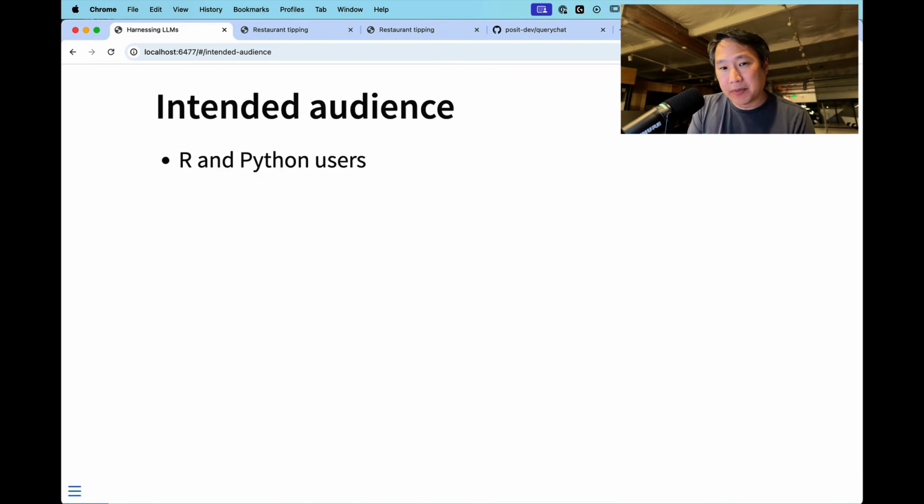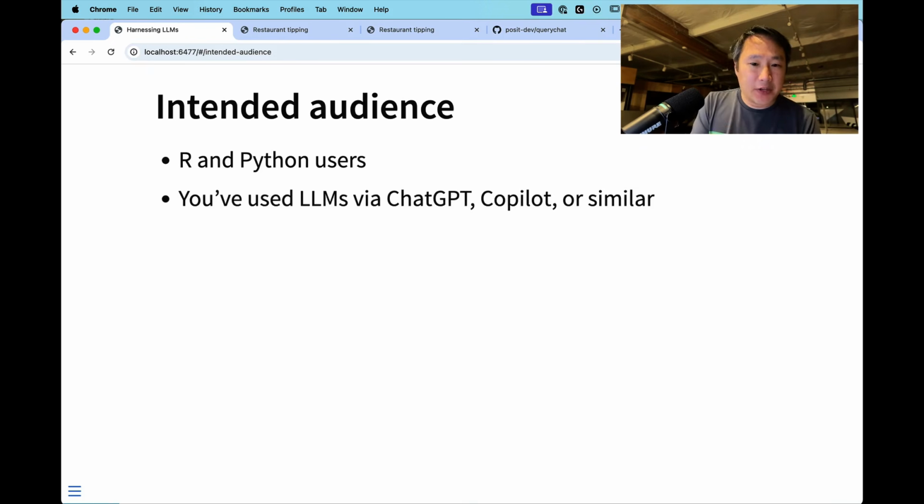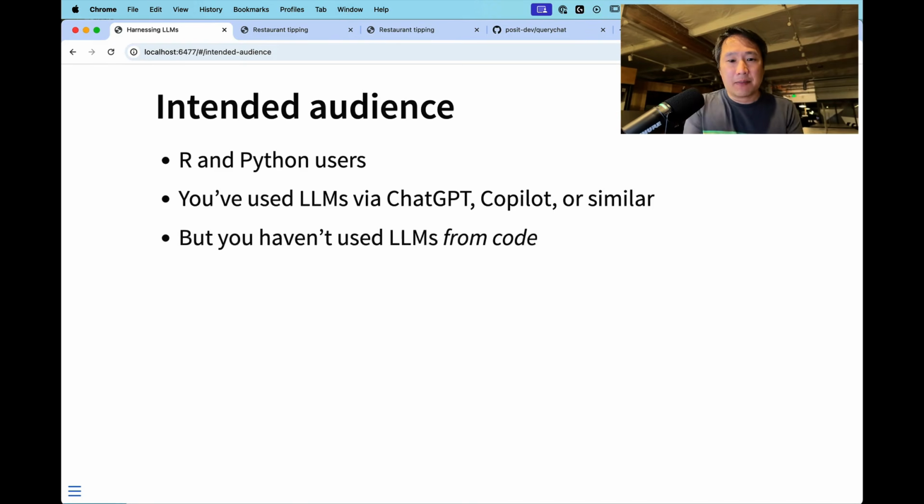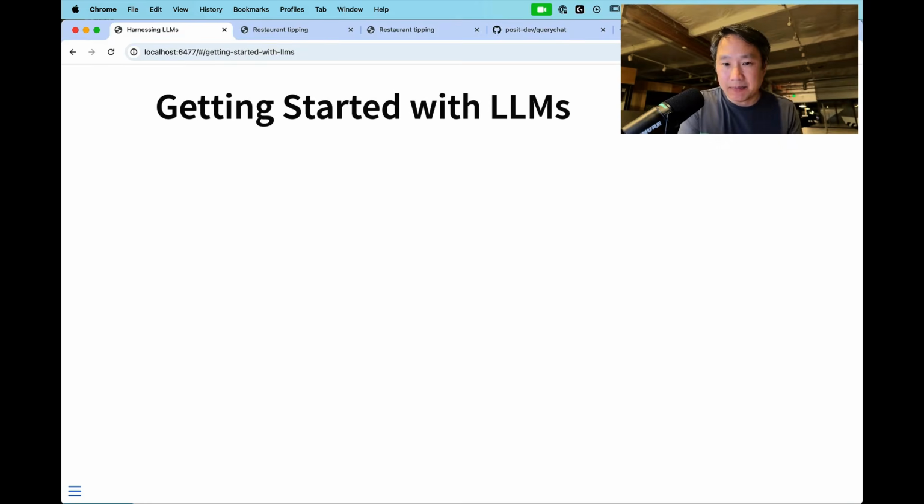This talk is intended for people who know how to code in either R or Python. I'm assuming that you have used LLMs via something like ChatGPT or Copilot, Cursor, or Windsurf, but I've also assumed that you have not written code that calls LLMs, that you have not called LLM APIs. If you have a lot of experience using LLMs from code, maybe you're also just interested in Posit's take on these tools, in which case, welcome to you as well.